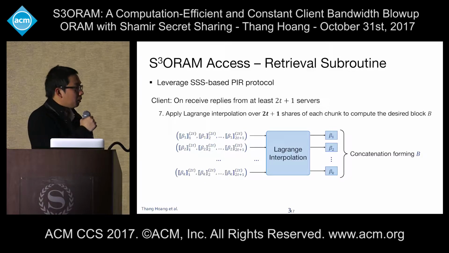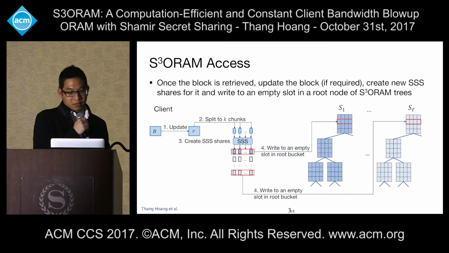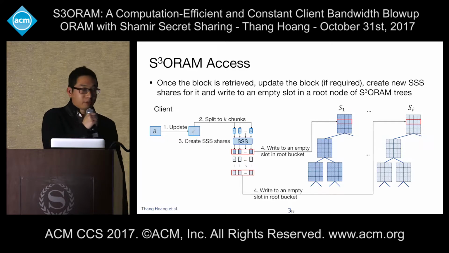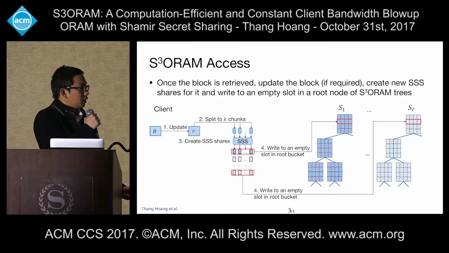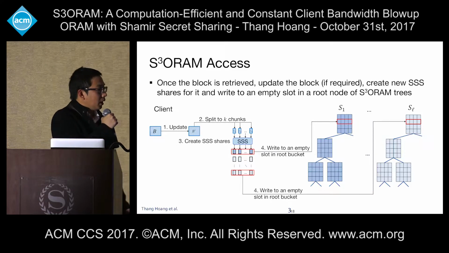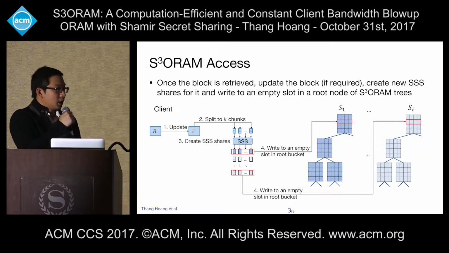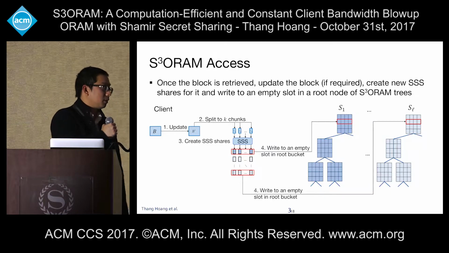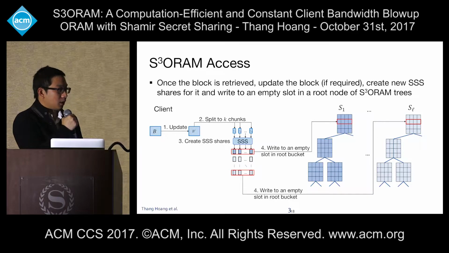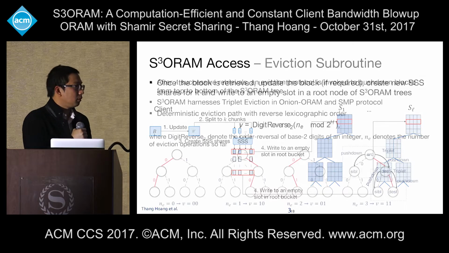After the block is retrieved, we update the block, create a new share for it, and write it to an empty slot in the root node of the S3ORAM tree. For example, we have the retrieved block B like this, so we update B with B prime, and then we split it into K chunks, exactly the same as when we set up the S3ORAM data structure. And we write the new share to the slot in the root bucket.